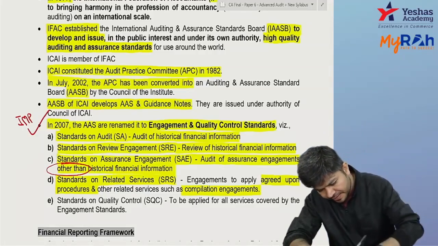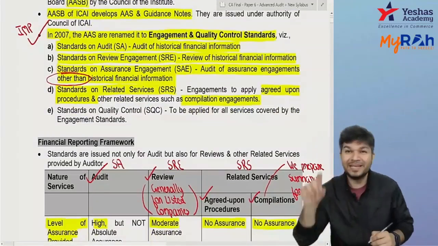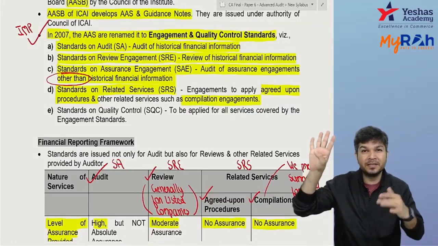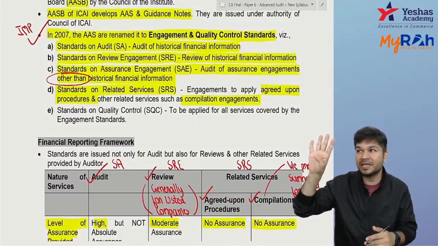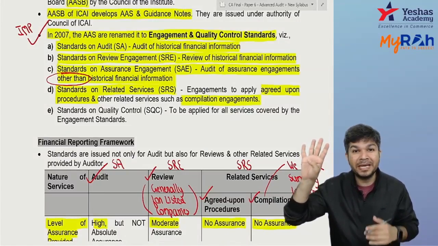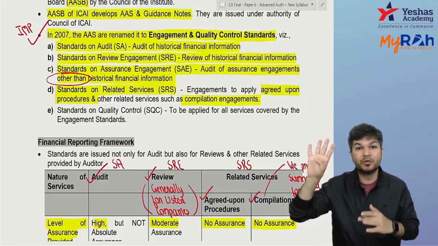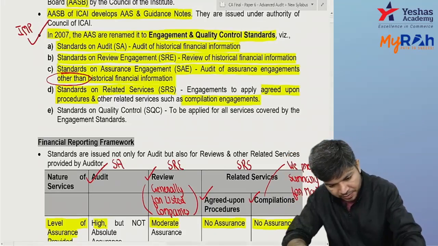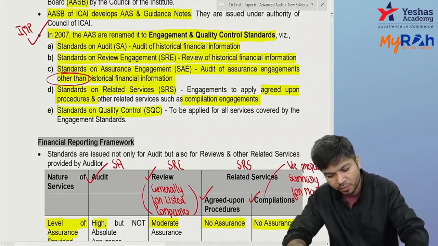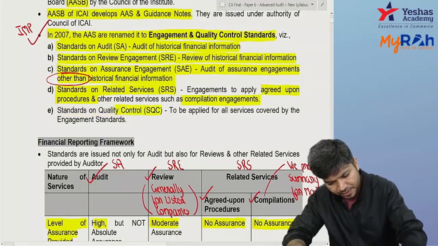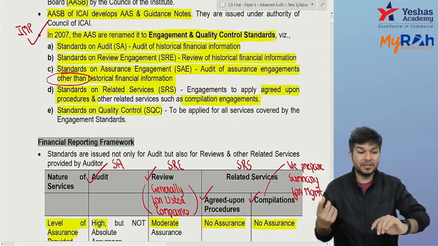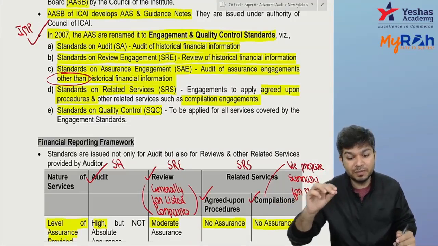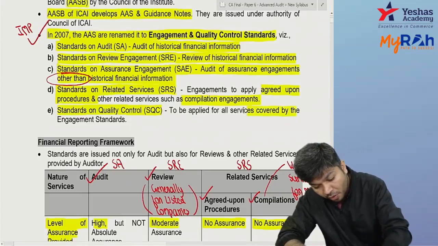Okay. And then there is SQC. Whether you do SA, audit, review, related services, or you are giving an assurance engagement on other than historical financial information, whatever you do, you want to maintain the quality of your work. To maintain the quality of your work, you have Standards on Quality Control. SQC is Standards on Quality Control. This is to be applied whether you do SA, SRE, SAE, SRS, anything you do. SQC will be applicable.